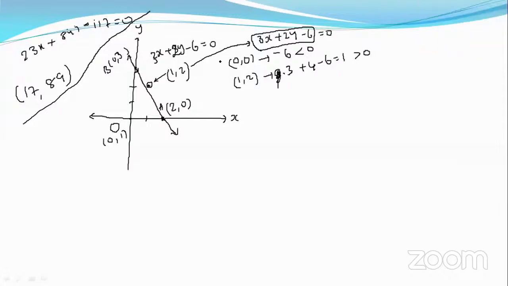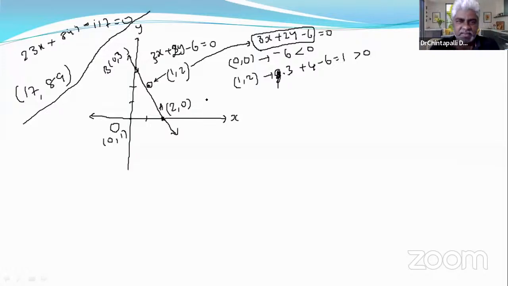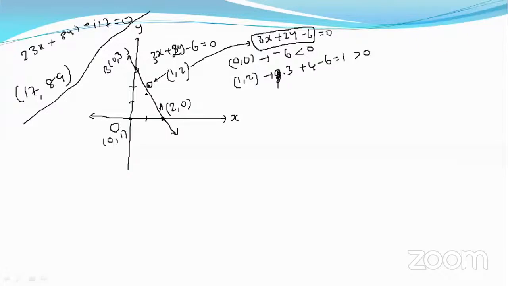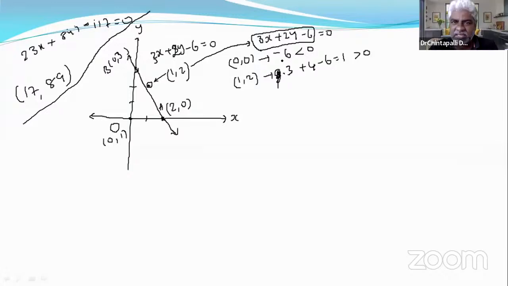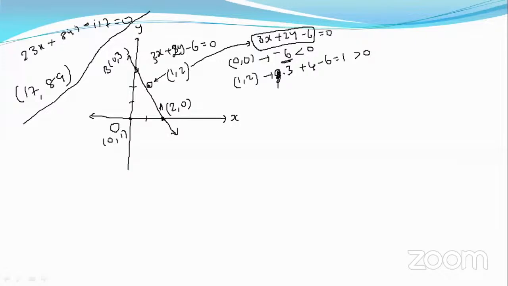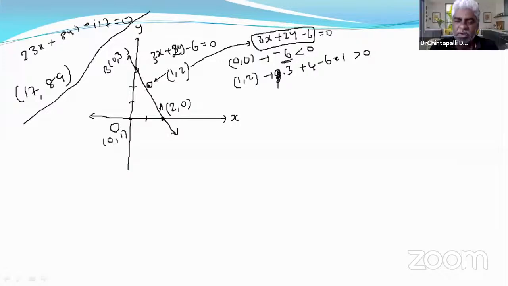Since these 2 points give different signs, the conclusion is that these 2 points lie on either side of the line. Got the point? If the signs are different, the origin and that point lie on either side. If the signs are same, that means negative, negative or positive, positive, those 2 points lie on the same side.